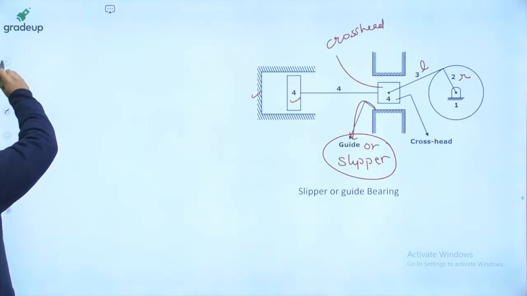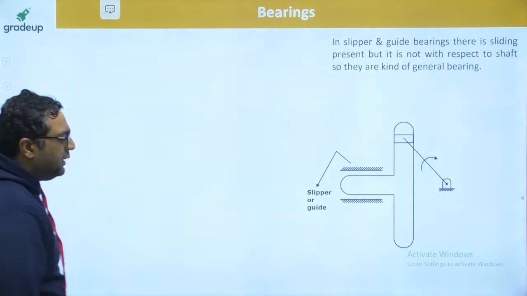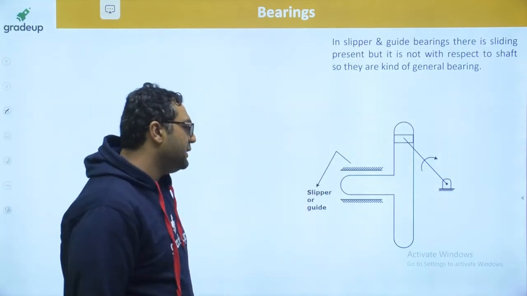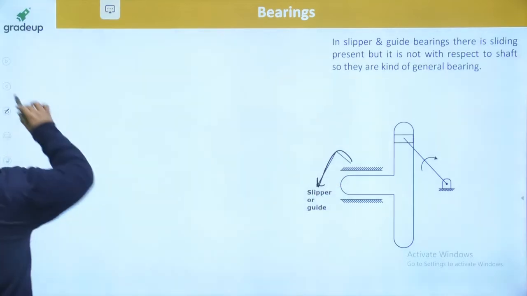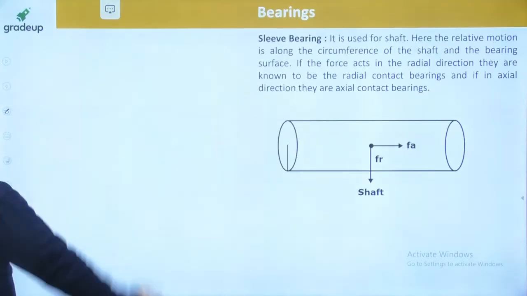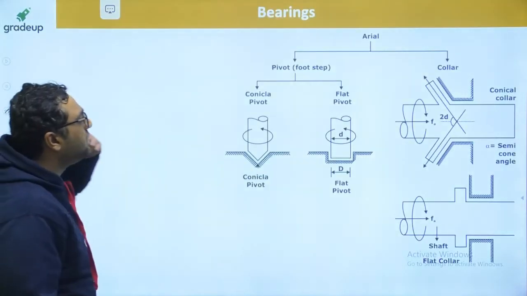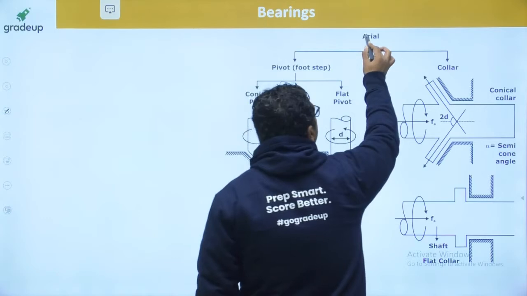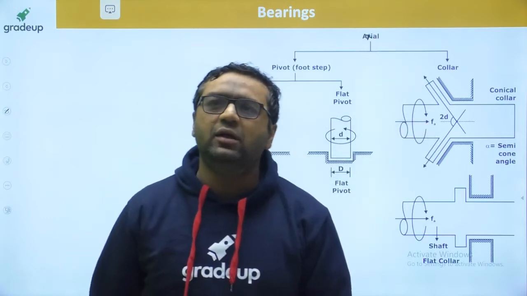So now we are going to move further. We have already seen that. That is another example of slipper or guide bearing. This is the coach yoke mechanism. So this is again slipper or guide bearing. Yes guys, let us move further. We have already seen what is sleeve bearing. Now we are going to discuss in detail the axial load bearing. You have already seen if the loading coming is axial in nature.